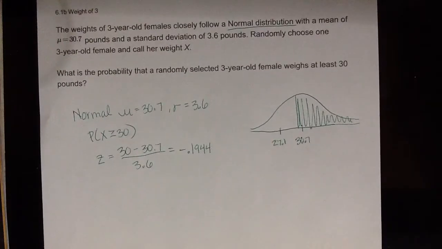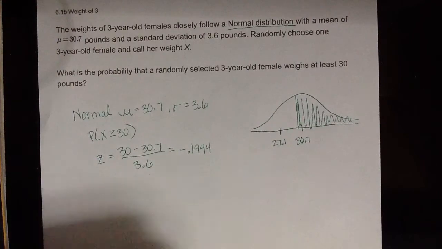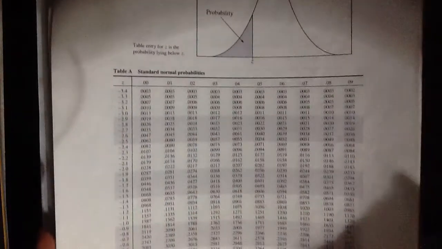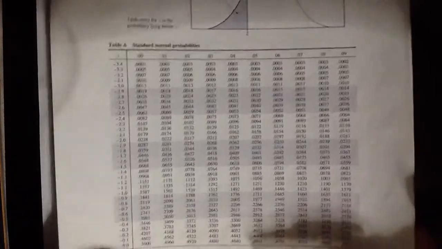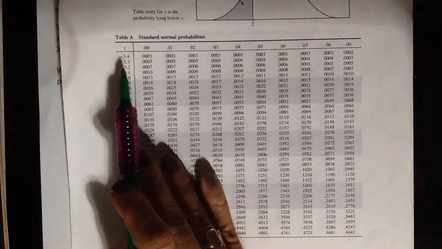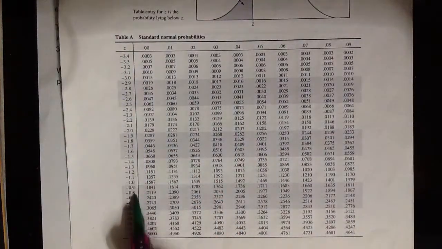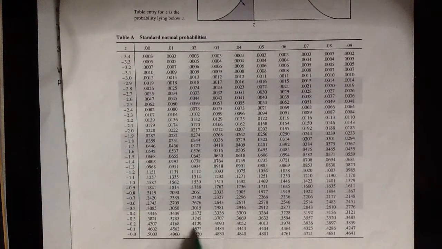Then from my z-score, I can go to table A. If you remember how to use table A, I follow my z-score, go down to negative 1.9, and way over here I get 0.4247.